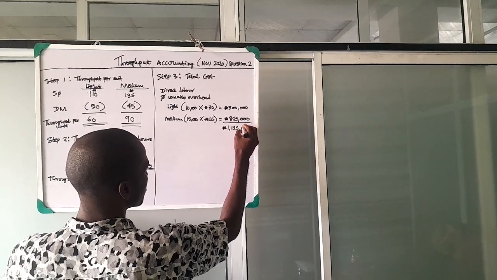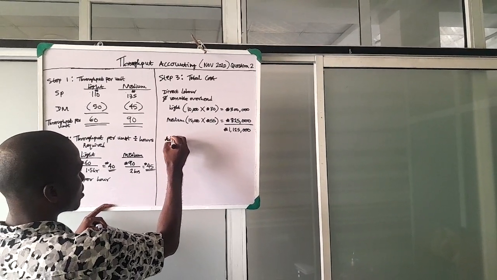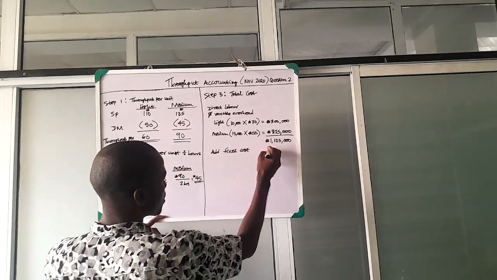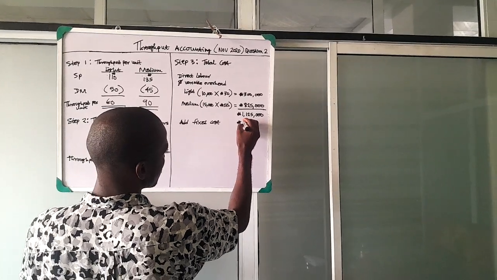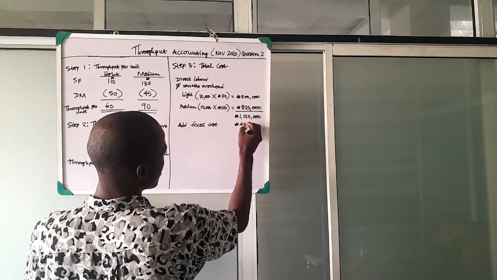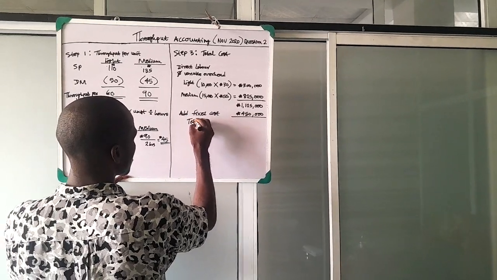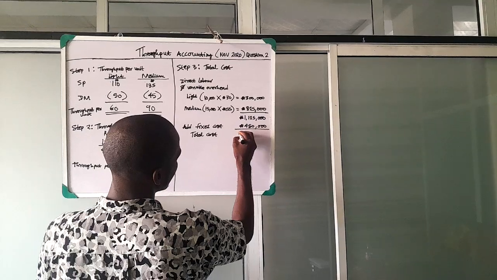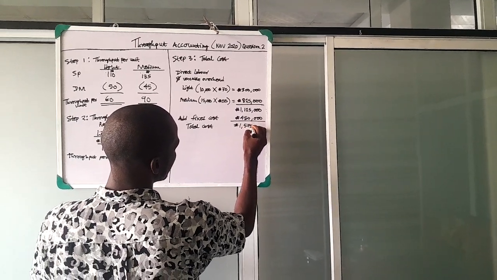1,125,000. We'll be adding fixed cost. That will give us the total cost. This will give us what? Fixed cost is what? 450,000. So the total cost is what? 1,575,000.